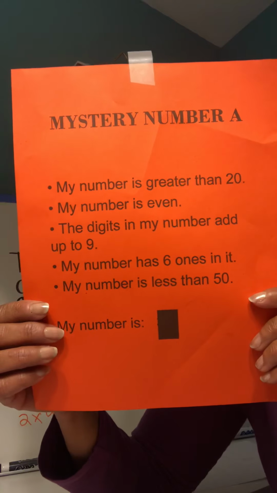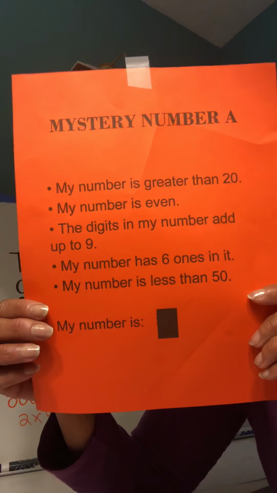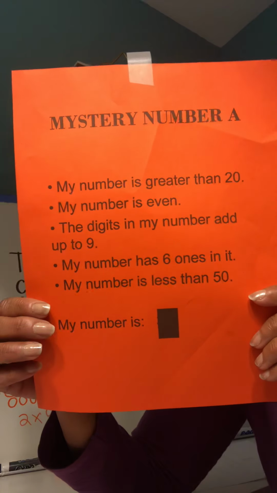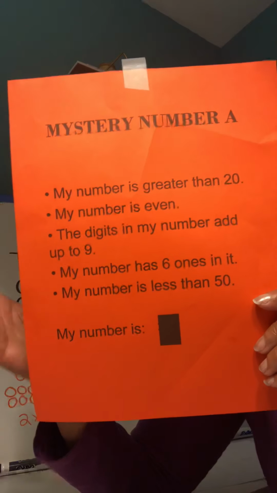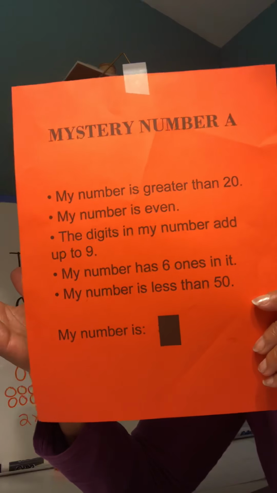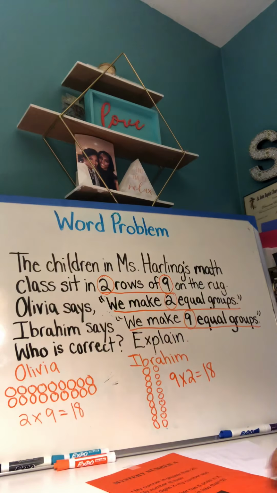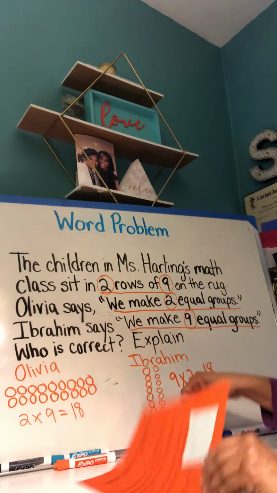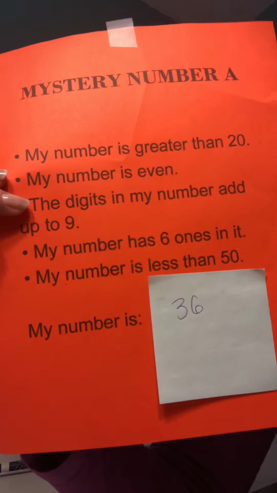So you had to find 2 digits added together that give you 9. 3 plus 6 equals 9. My number has a 6 in it. Well, 3 plus 6, 6 is one of the digits, and my number is less than 50. So 36 is the only number that is correct for this mystery number.